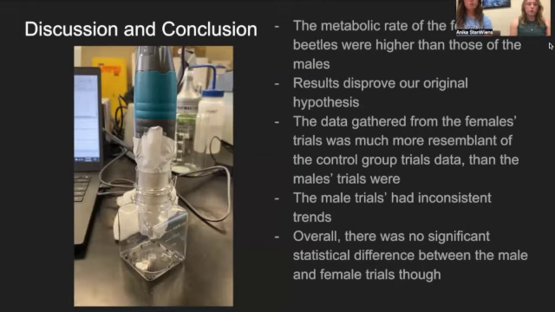Because of this, their higher metabolic rate also means that they will have a higher energy budget to spend than the male bean beetles will, and they can spend this additional energy on growth and reproduction after their maintenance and survival growth have been sustained. And because of the male trials and their increases and decreases, they don't have as much energy as the female bean beetles do.